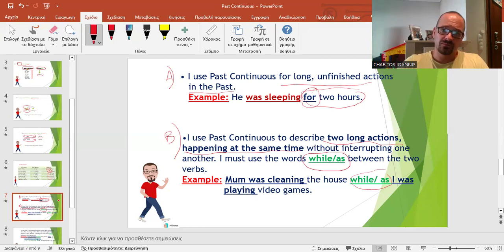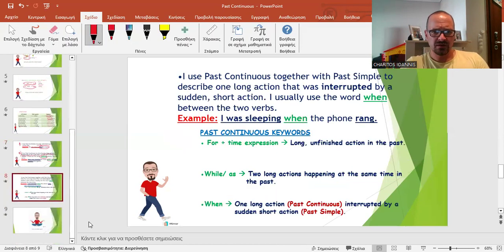So one long action, rule one. For is a possible keyword together with a time expression. Two long actions parallel, happening at the same time, while or as are the words that unite, connect the two verbs, right? There is one more here, that's rule three.